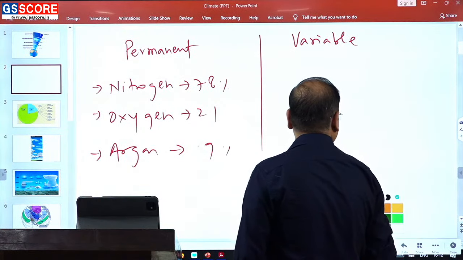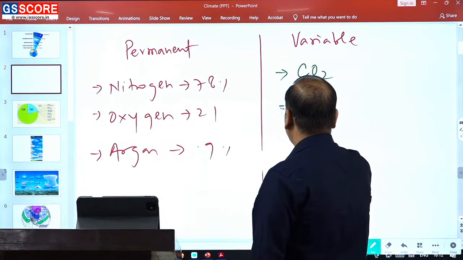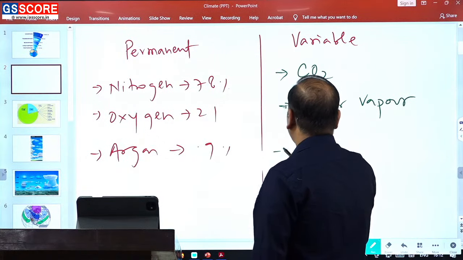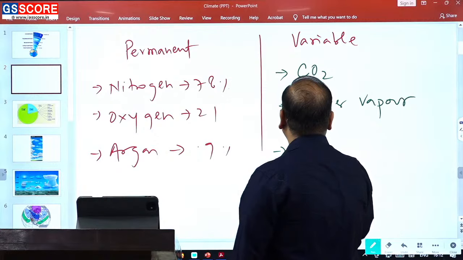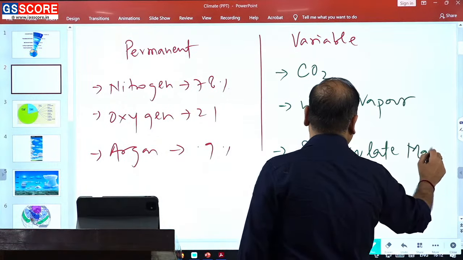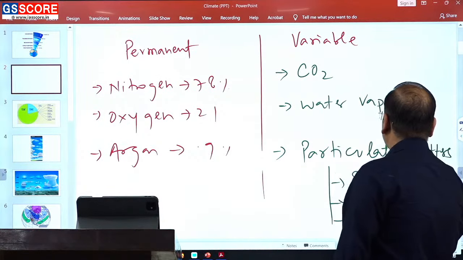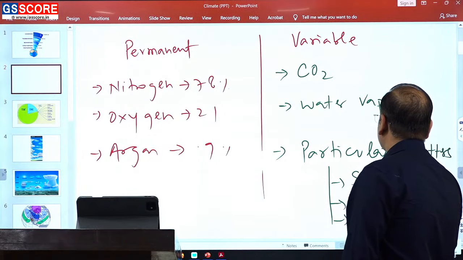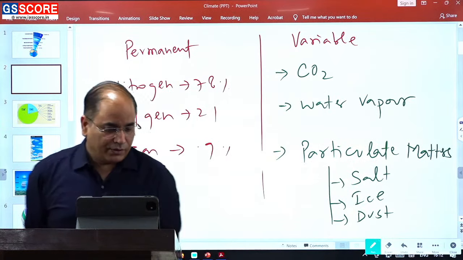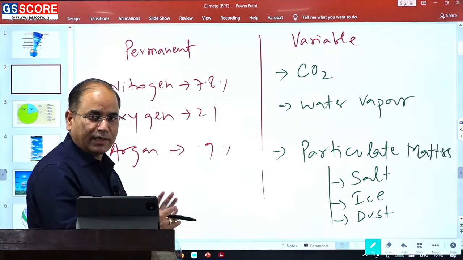some of the gases that are very important are carbon dioxide, then we have the presence of water vapor, then we have the presence of aerosols, and these aerosols are also known as particulate matters. Within the particulate matters, we have salt particles, ice crystals, and dust particulate matters. So, in our atmosphere, these are the major gases and materials that are present.